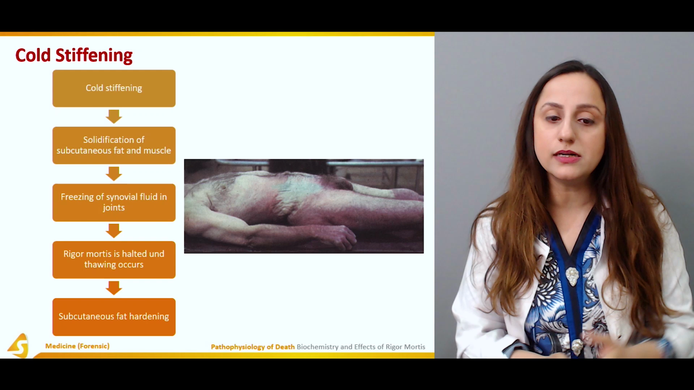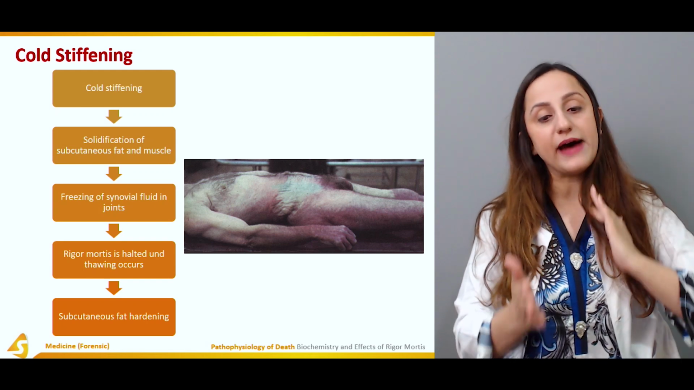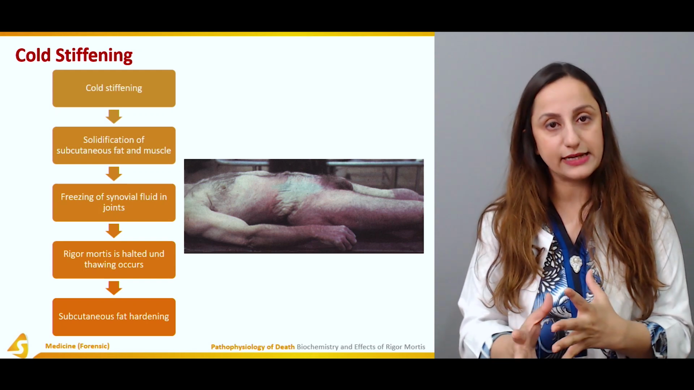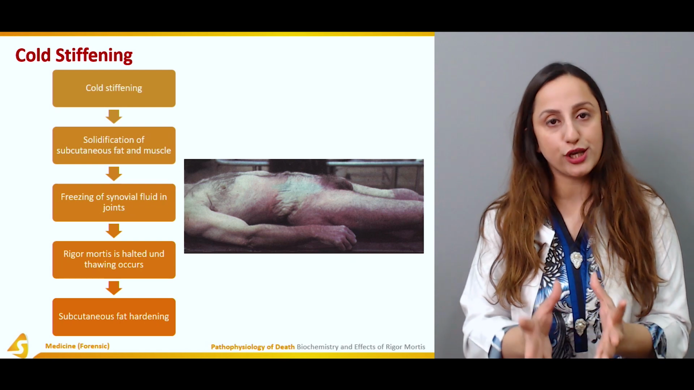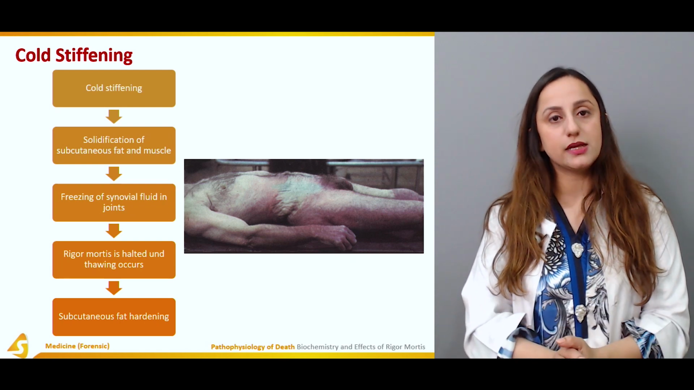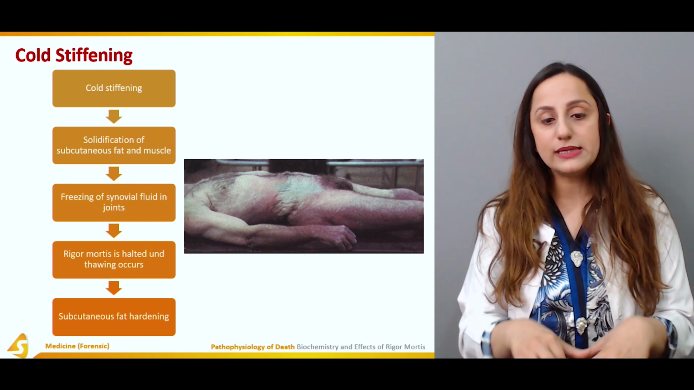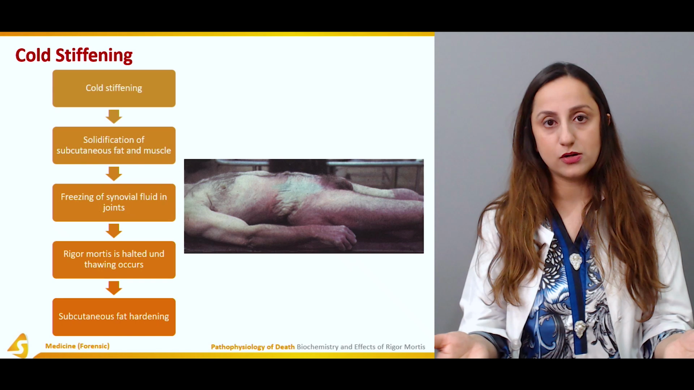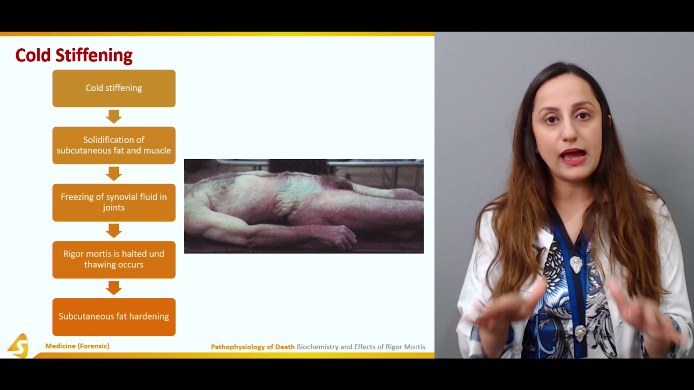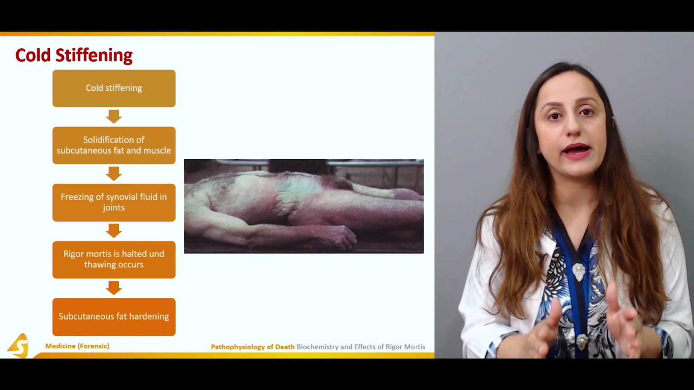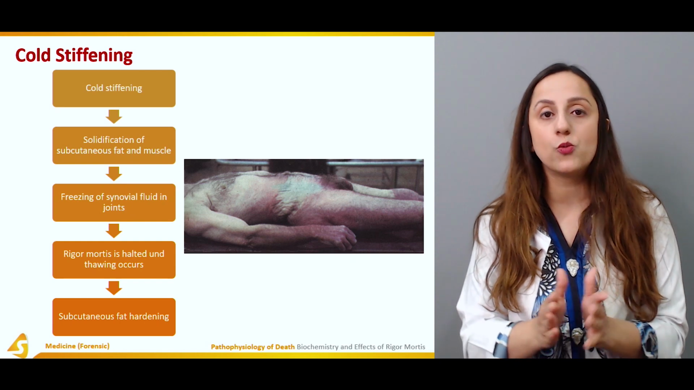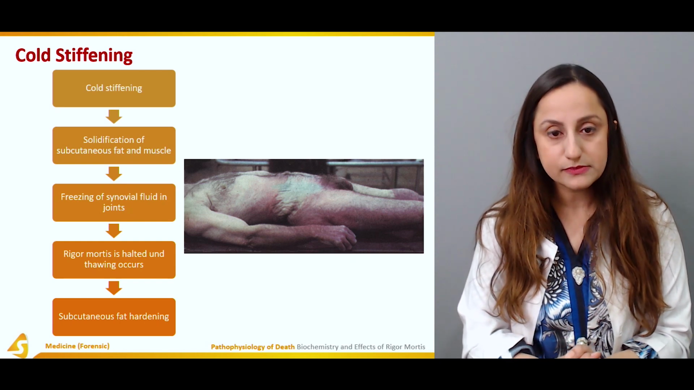So the cold stiffening is not even directly related to the muscular shortening. It is basically the subcutaneous fat that is hardened, and it is confused with the shortening of the muscles. So when the body is brought to normal room temperature, all the subcutaneous fat hardening will subside, and then we can focus on the development of the rigor mortis, how it is developing, and what is the time since death.